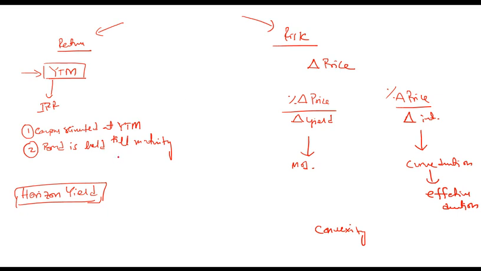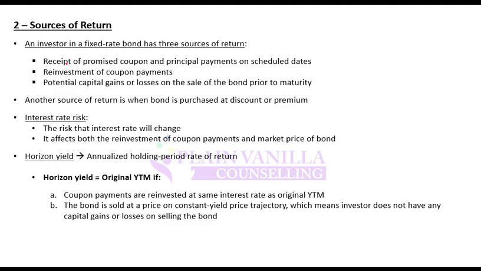Any problem so far? So we will start with return. What are the sources of return? We have already discussed this: coupon payment, principal payment, and potential capital gains and losses. These are the sources of return. What is interest rate risk? Interest rate risk is that due to change in interest rate, your return can change. Why? Because if interest rate changes, price changes, and reinvestment return changes, because you will now be reinvesting coupons at a different rate. So interest rate risk has two components: price risk and reinvestment risk.